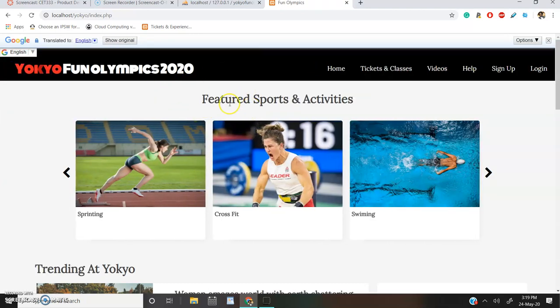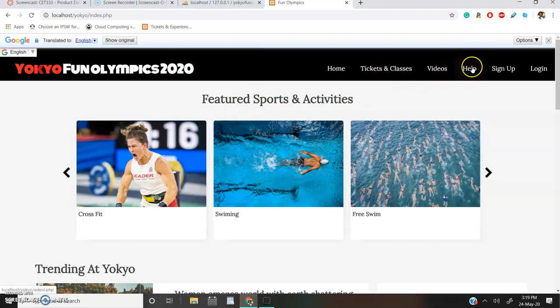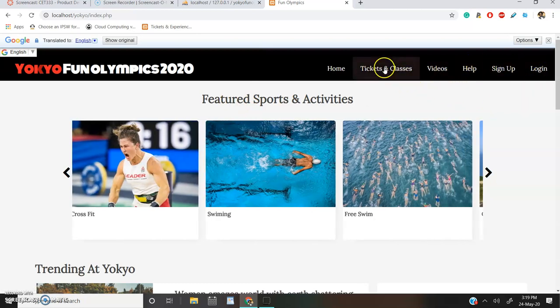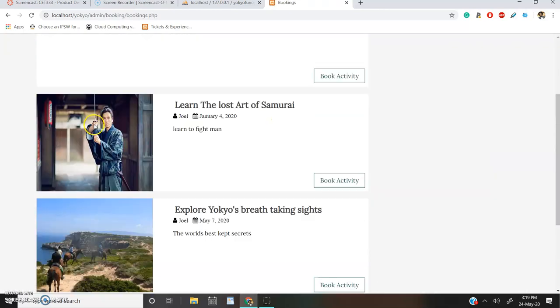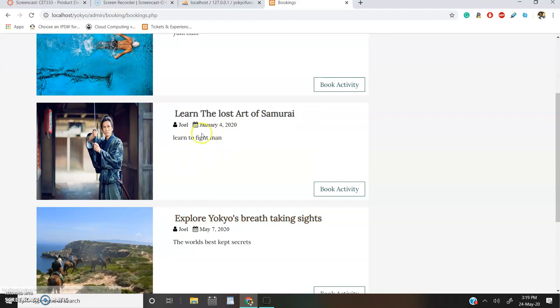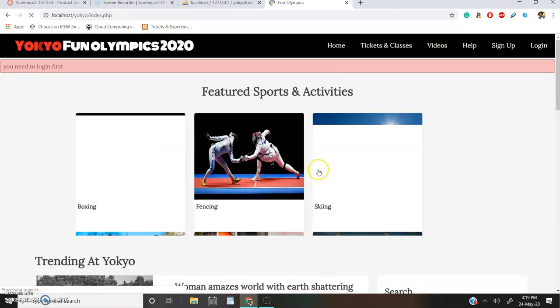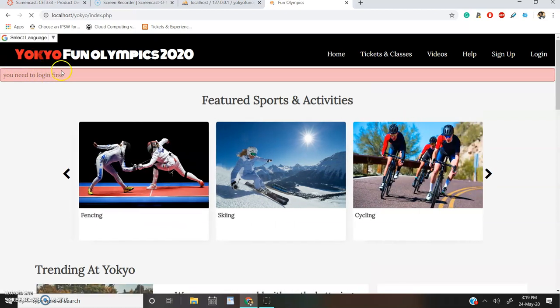The next thing you will see is the tickets, the videos, the help, sign up, and login. Now, under tickets, you can view available activities or classes, and when you try to book an activity, you will not be allowed because you're not logged in.